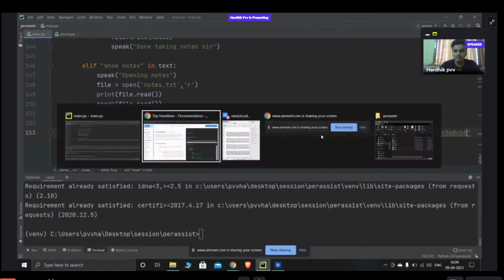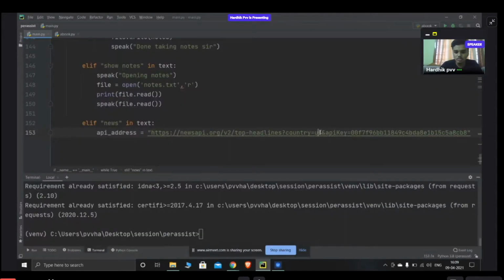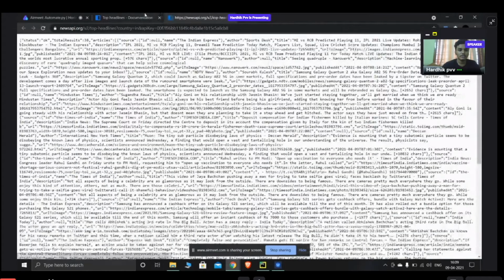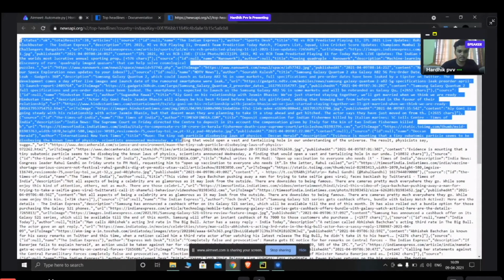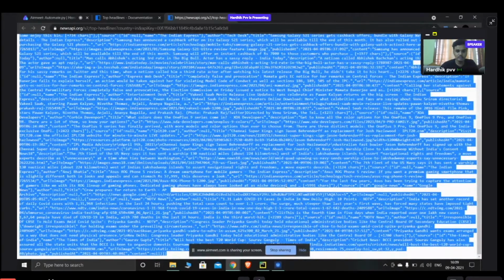Now here you can see the country is given as US, but I want India, right? So I'll change the country to India. This link helps us to get the news in the API format. I'll tell you how this link works. If I click on this link, you can see the whole script. It is only a JSON script. The whole thing is given in JSON, there is nothing too complicated. The whole thing is only data.